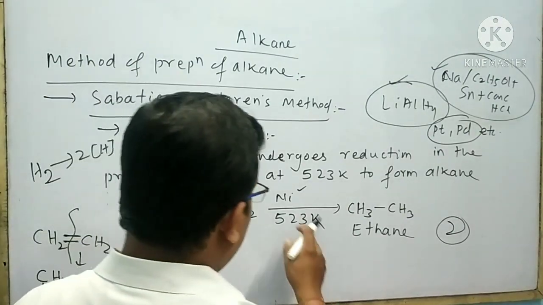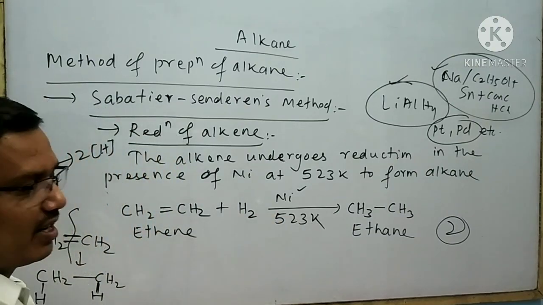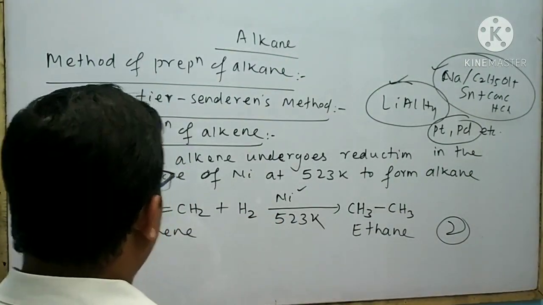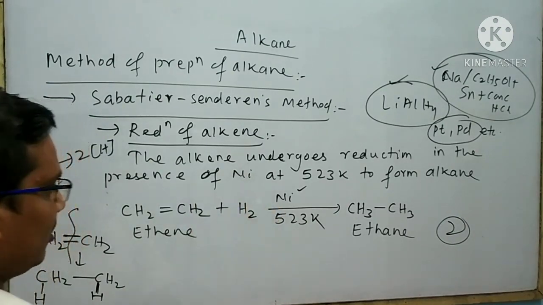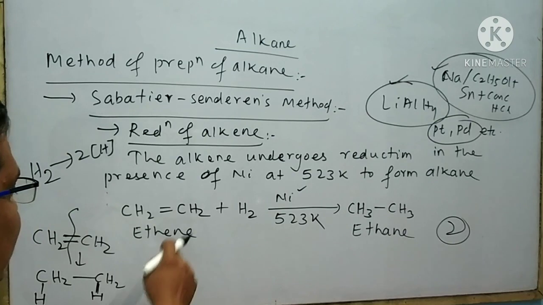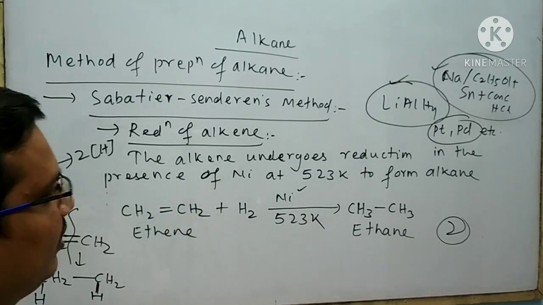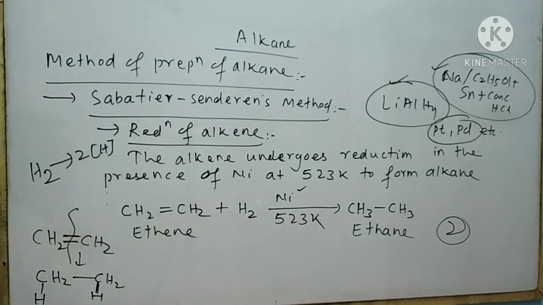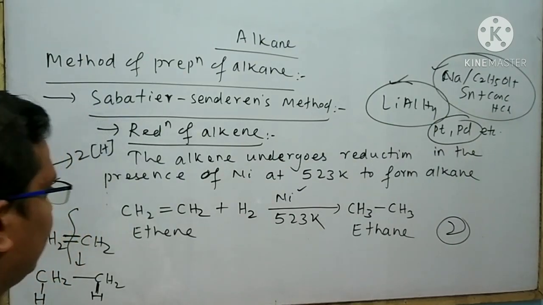It is also bound to mention the catalyst and the experimental condition, otherwise half mark will be reduced. Suppose a student writes only the equation, then only 1 mark will be given. If a student writes only the statement, then it is very difficult to give 1 mark, because in this answer the equation plays an important role.